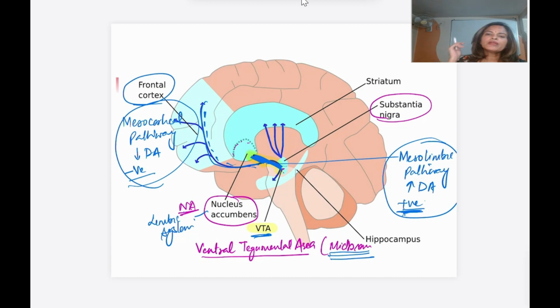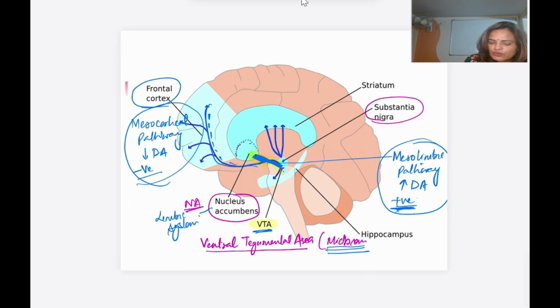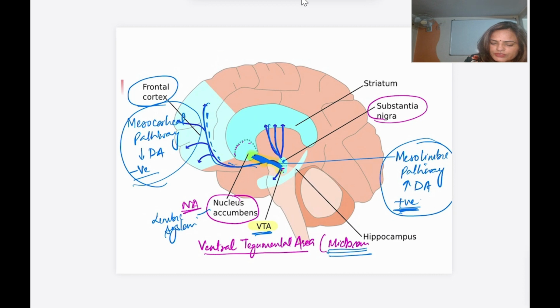What are the other dopaminergic pathways? Another one is from the substantia nigra, another part which is rich in dopaminergic neurons. From here the fibers project to the striatum, which consists of the caudate nucleus and putamen. This pathway is mainly responsible for voluntary movement. So this pathway, from the substantia nigra to the striatum,